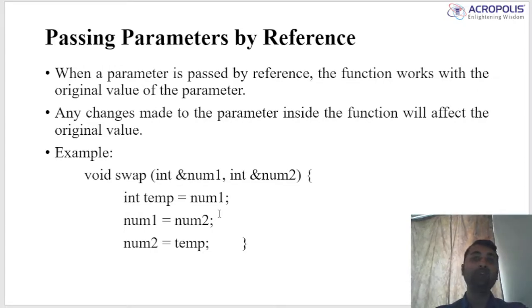If we change the value, then both sides' values change. So the changes made to the parameter inside the function will affect the original value, and changes in our function will also be reflected in the main function.